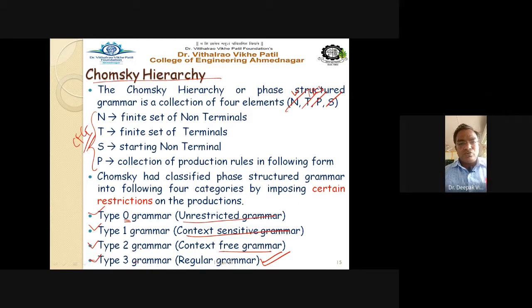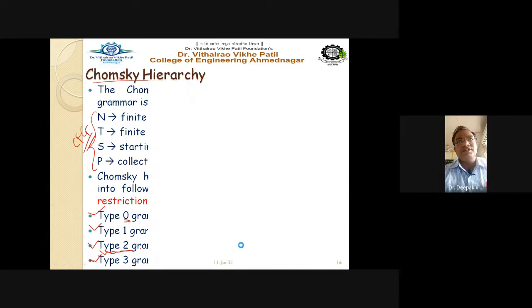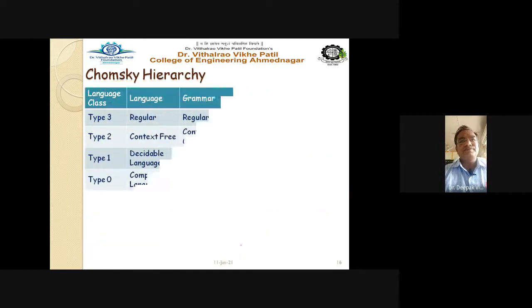So up to now we have been discussing the context free grammar. We have discussed this in so many examples: the derivation of CFG, how to write the CFL, that is context free language, how to simplify the CFG, and after simplification how to normalize the CFG, right? It is nothing but your type 2 grammar. Type 3 grammar is our regular grammar. Now see what exactly the differences between these are. Let us see here. Be focused on your slide.